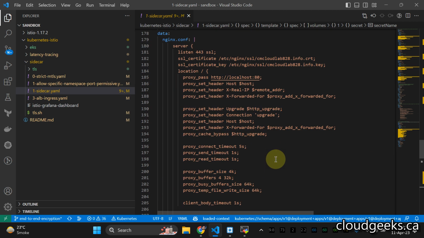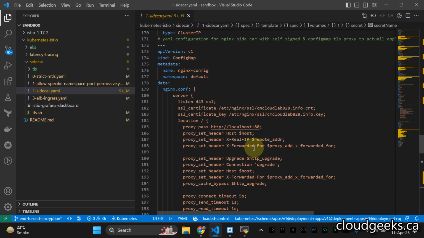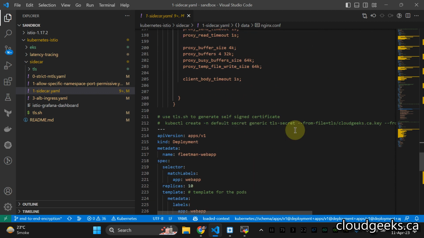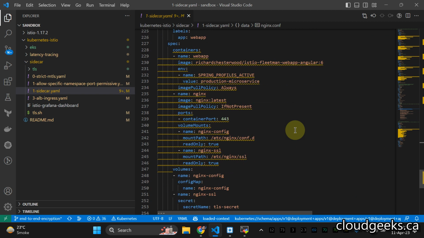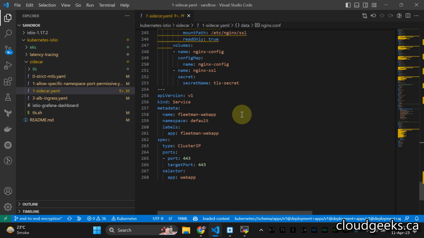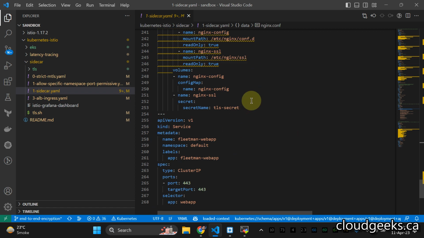If you navigate up, I've already defined the config map, and these are the locations where it is going to look for the certificates. If you exec into that particular pod or container of Nginx, you will see that particular area with the symlinks pointing to the actual location. So anyway, this is the configuration regarding Nginx.